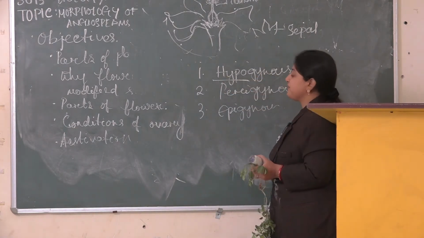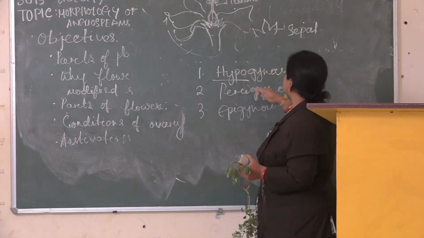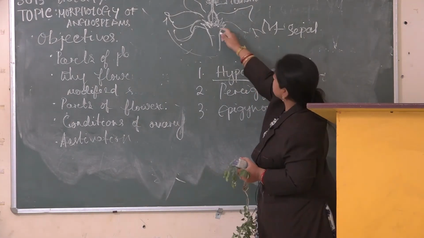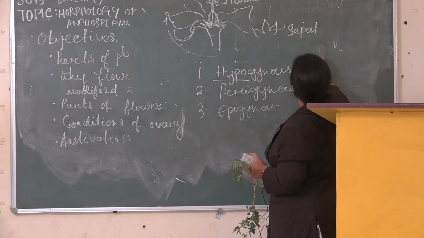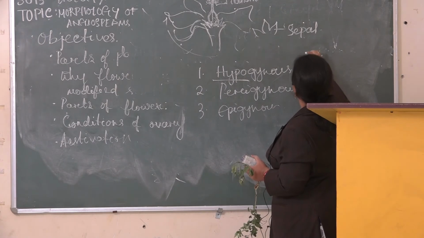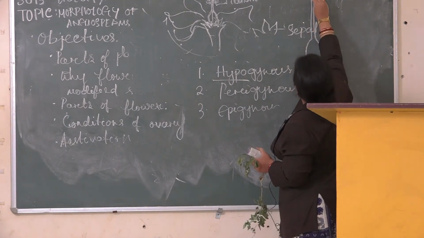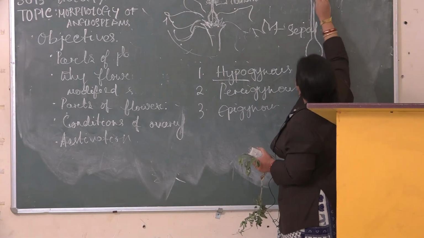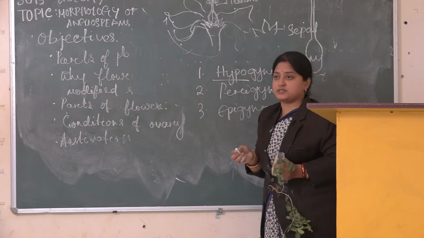The word hypo itself defines below the ovary. So the first one represents below the ovary. The structure is somewhat similar to that of your hibiscus. In hibiscus, we observe the calyx is there, over that the ovary is there, and over that the filament is there, and stigma is present at the top. So this represents your hypogynous condition.